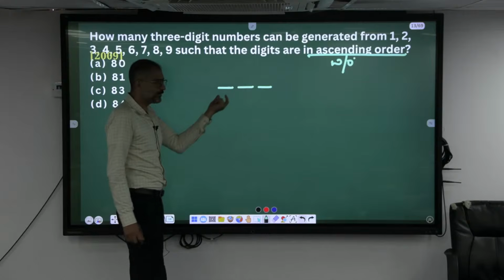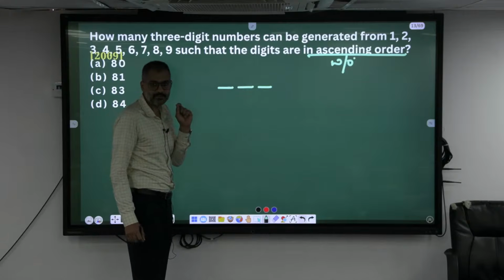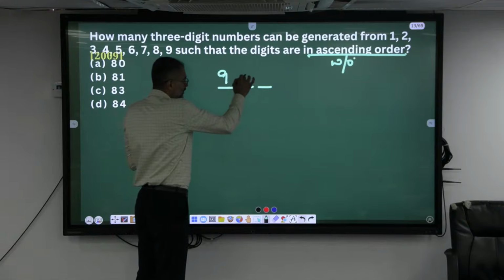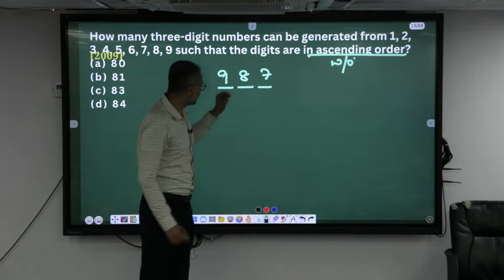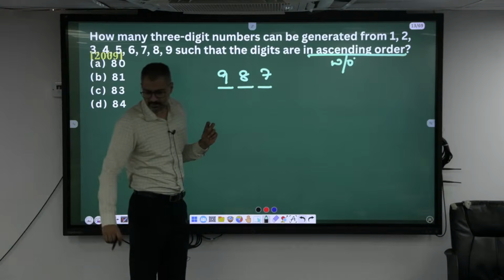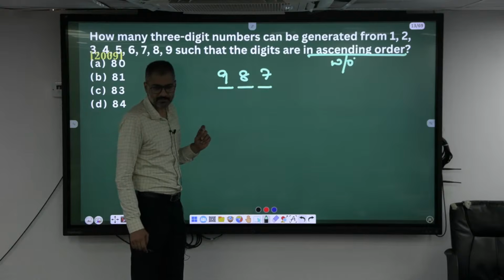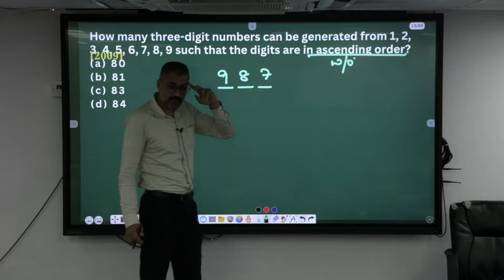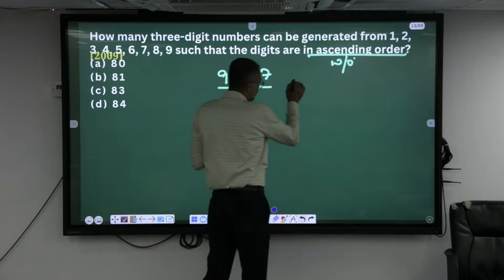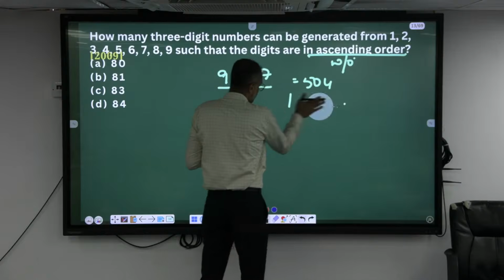Now, if I have to ask how many different ways you can pick a 3 digit number: for this position, how many digits are there? 9 digits. Afterwards here 8. Afterwards here 7. So 9 into 8 into 7. What is 9 into 8 into 7? 72 into 7, which is 504.